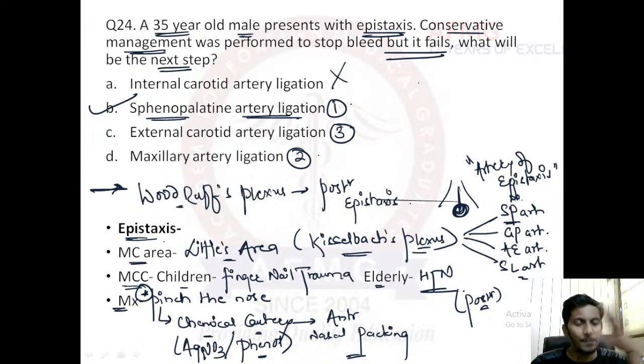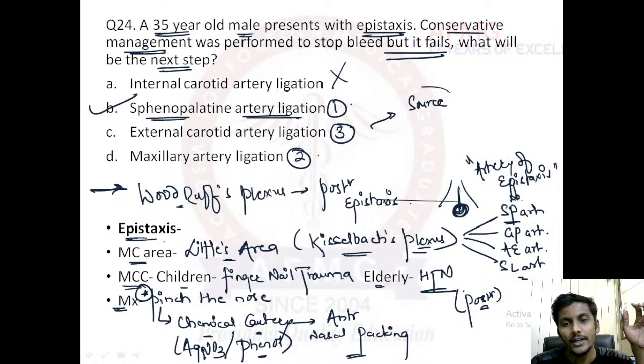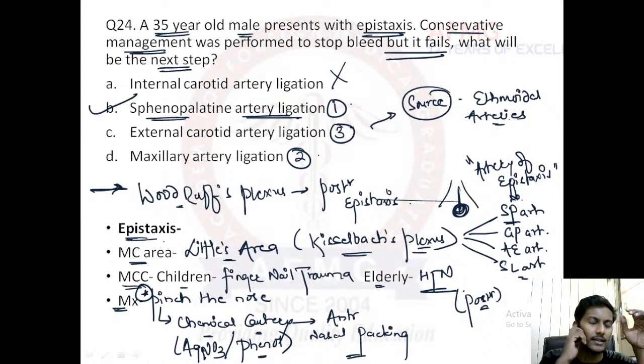After this, if the patient is still bleeding even after ECA ligation, then the source of bleeding is usually your ethmoidal arteries. So if the patient is bleeding even after ECA ligation, it is the ethmoidal artery, and ethmoidal artery ligation should be performed. I hope this is clear to everyone.